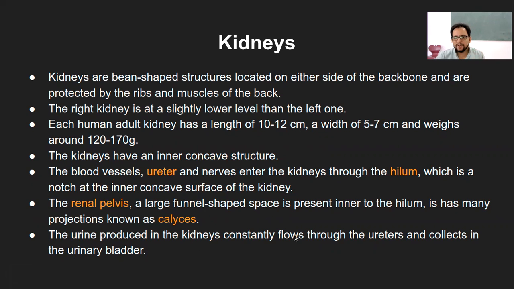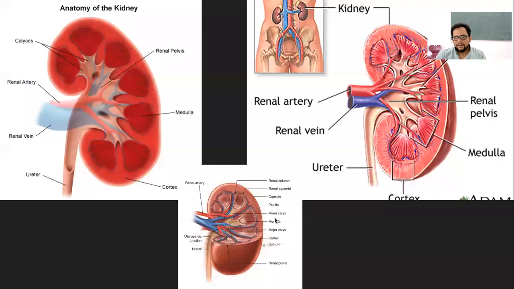Even if you are sitting or sleeping or doing whatsoever, the urine is continuously getting filled into the bladder. It doesn't stay in the kidneys for a long time. So that is the structure of the hilum, renal pelvis, and the calyx.